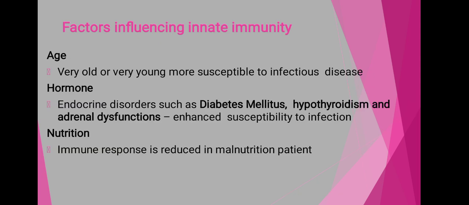Now we are switching over towards the factors which influence or affect the innate immunity. The first factor which affects the innate immunity is the age. Whenever we observe the immune responses in young children and old persons, we observe that older persons are more susceptible to different types of infection.